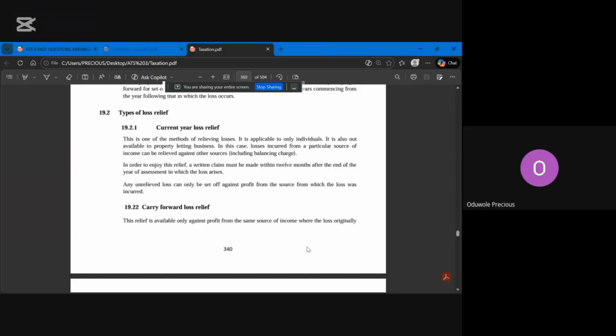Then the third one is source: a loss made from a source of business can also be set against another source of income. And I said it must be a written claim. And I said losses cannot be carried forward for more than 4 years. After the fourth year, it will lapse.